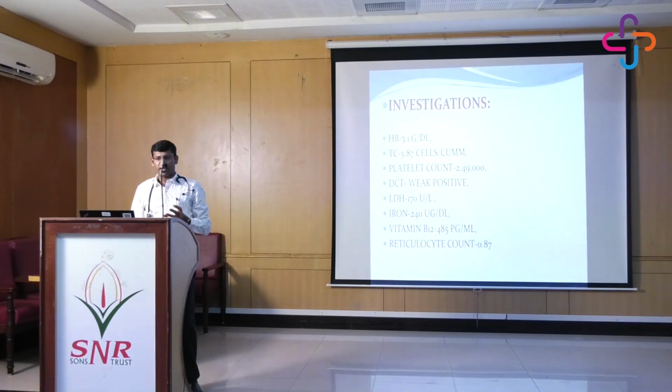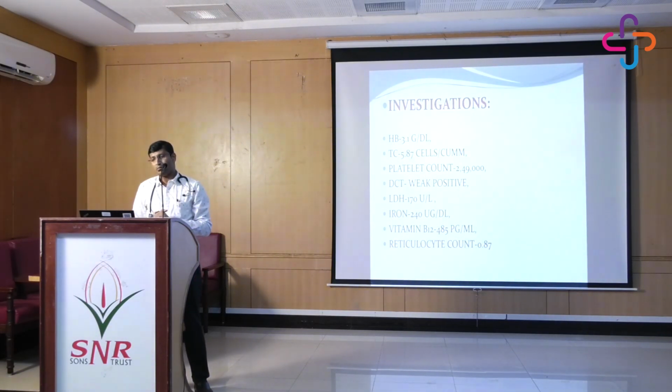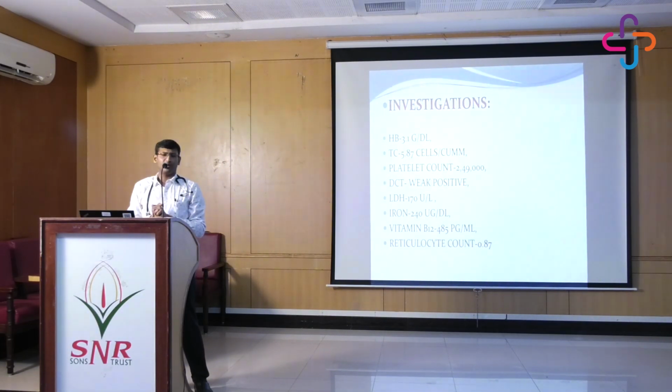If you see the investigations, the hemoglobin is only 3.1, extremely low. But she just came walking to the OPD. WBC was normal. The platelet count was good, 2.49 lakhs. The DCT and other workup was nearly normal. The nutritional workup like iron and B12 was done and was normal. The retic was low. It is 0.87, which usually for a hemoglobin of 3 we may see as normal, but if we do the corrected retic, it is low.